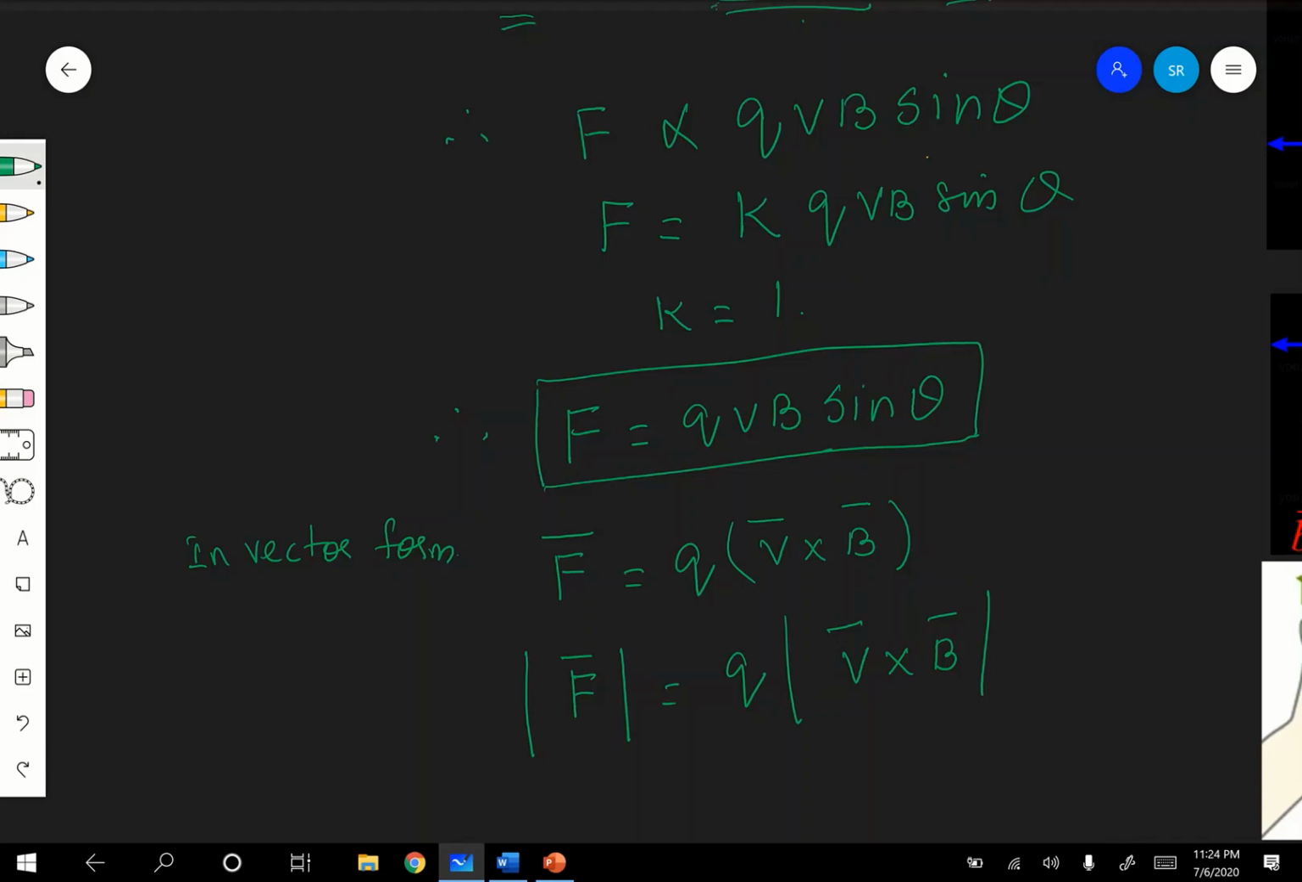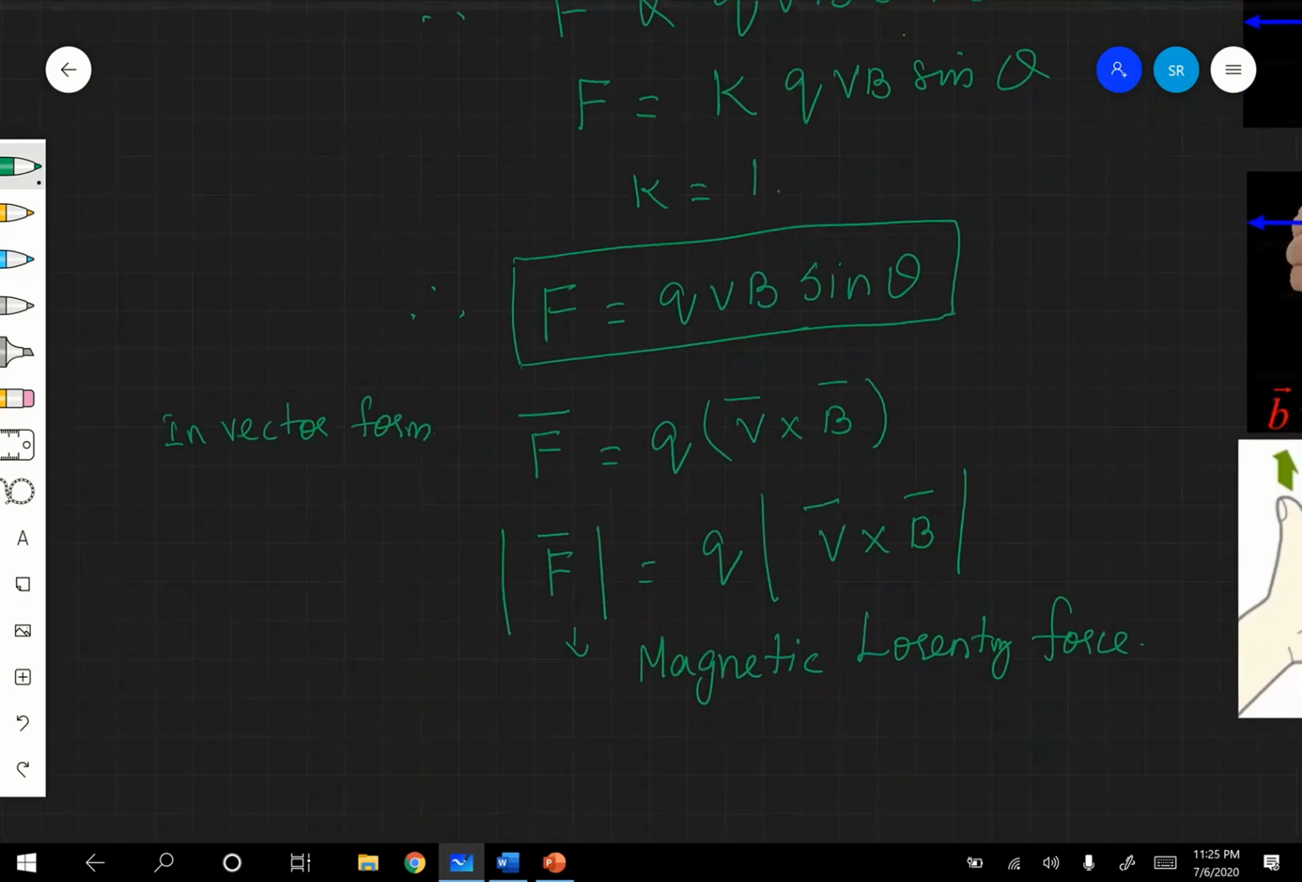So, this force experienced by a moving charge in a magnetic field is called the magnetic Lorentz force. We will see these things later in detail. What is magnetic Lorentz force? It is the force experienced by a moving charge in a magnetic field. Hope you are following, children. Right?